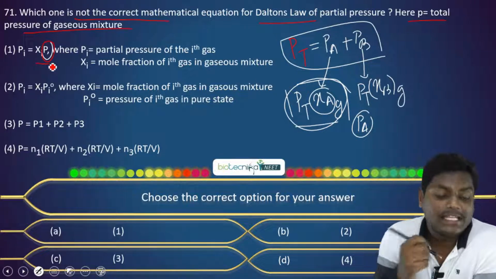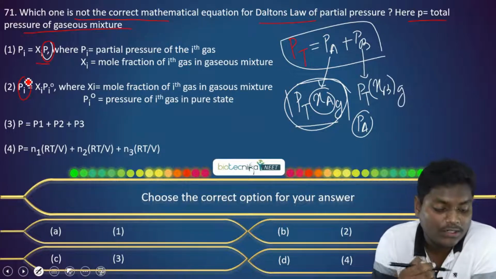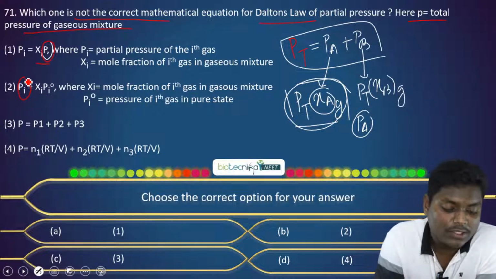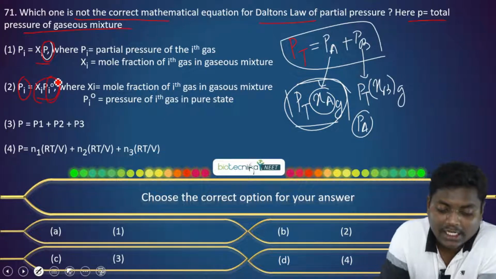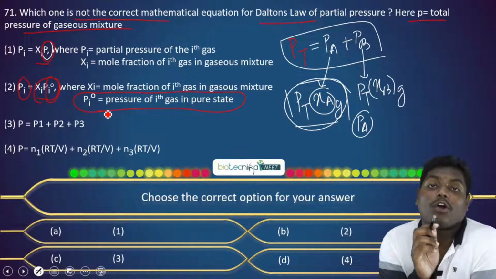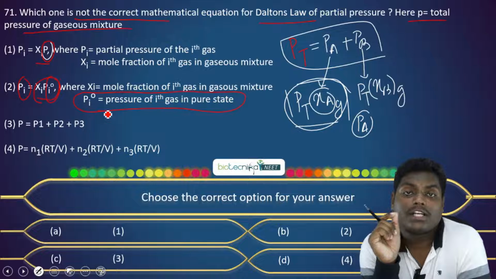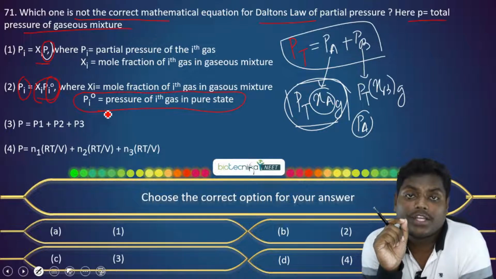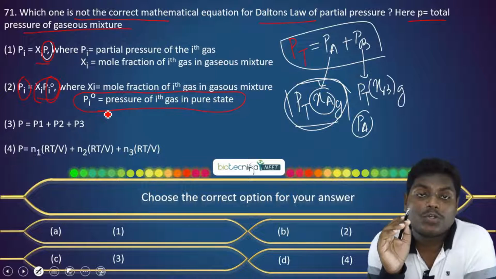Now let's move to the next statement. The next statement states Pi, the partial pressure of the ith gas, is equal to Xi, the mole fraction, into the pressure of the ith gas in the pure state. This is wrong. In Dalton's law, when we consider the partial pressure of a particular constituent, PA or PB, it is with respect to the total pressure PT.